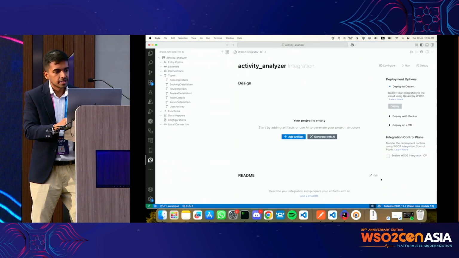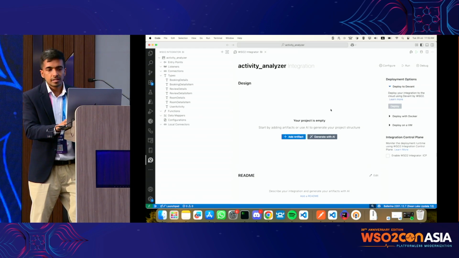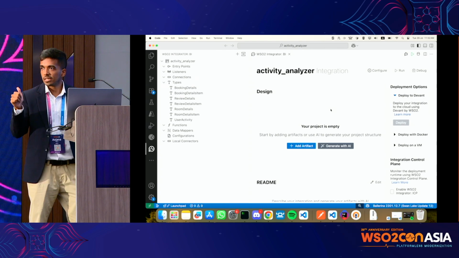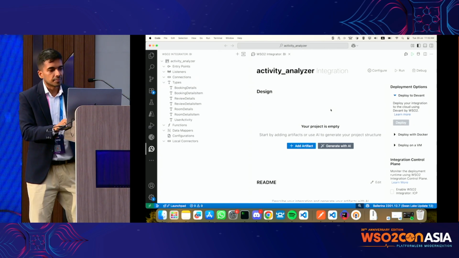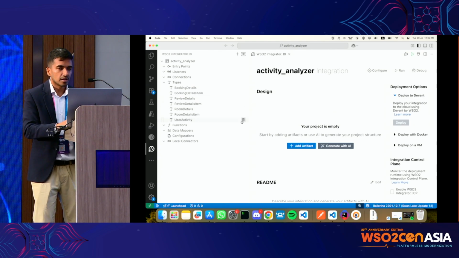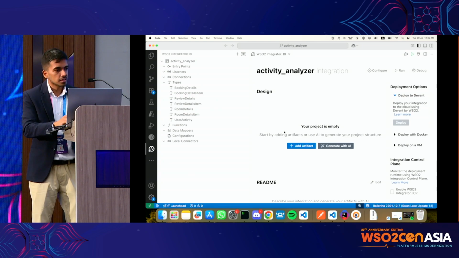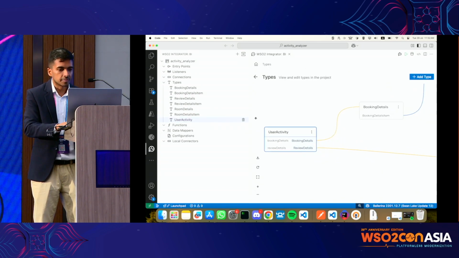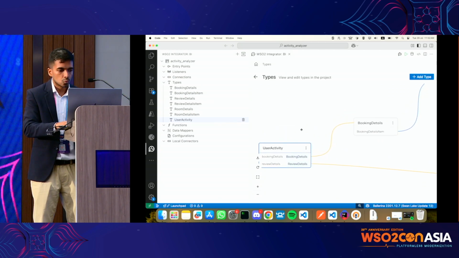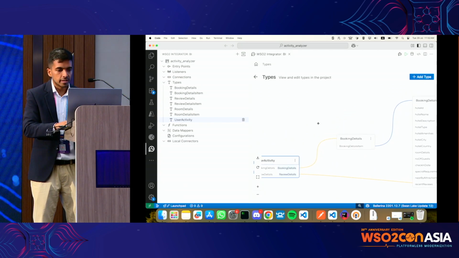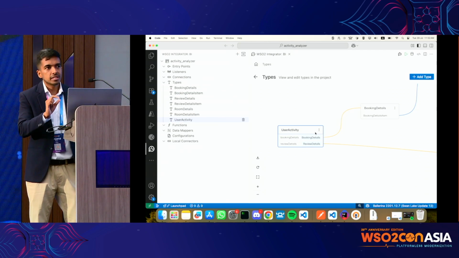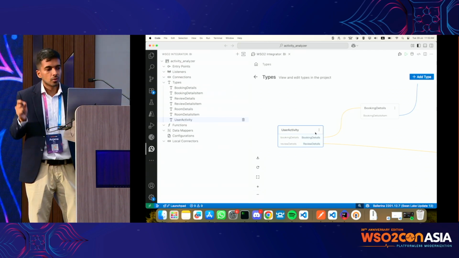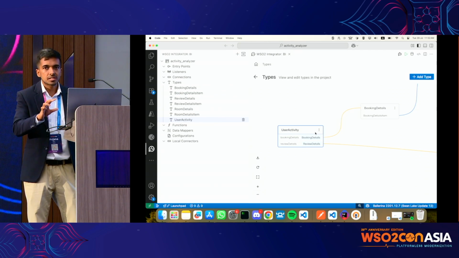Again, we have a somewhat empty project here. Is it clear? Cool. As you can see, I have done several modifications in advance. The first thing is these types. If you look here, we have this thing called record, which is the structure where we represent data.